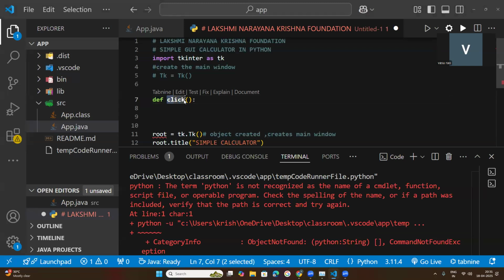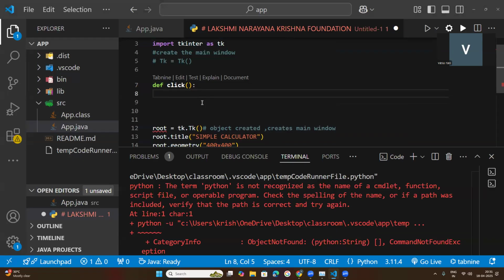So this is the function name, and not only in Python, in every language, the parentheses after the function name are very compulsory. These parentheses are called brackets. Then after that, a colon, the colon is very compulsory. Okay. Then whatever code you want to write goes under this function. So whenever you call that function, whatever code you have written inside that function will be executed.